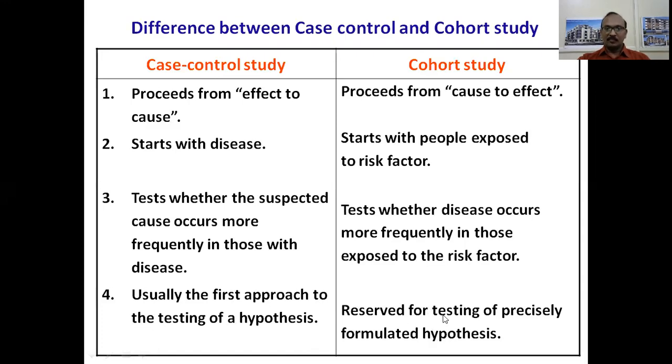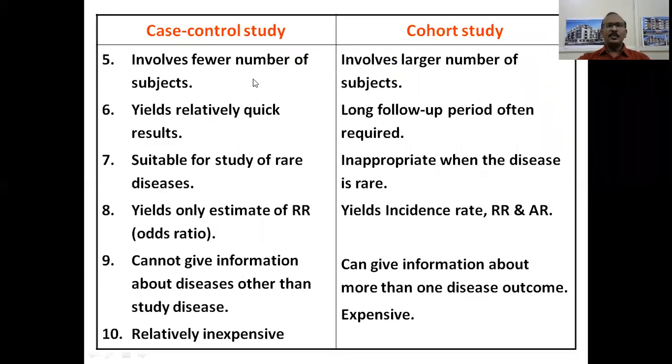So, a cohort study is reserved for testing a precisely formulated hypothesis. A case control study involves a small number of subjects, but a cohort study involves a large number of subjects. A case control study yields relatively quick results, whereas in a cohort study a long follow-up period is often required. As I said earlier, it can be 10, 20, or 30 years. A case control study is suitable for the study of rare diseases; a cohort study is inappropriate when the disease is rare. A case control study yields only relative risk, known as the odds ratio, whereas a cohort study yields incidence rate, relative risk, and attributable risk.